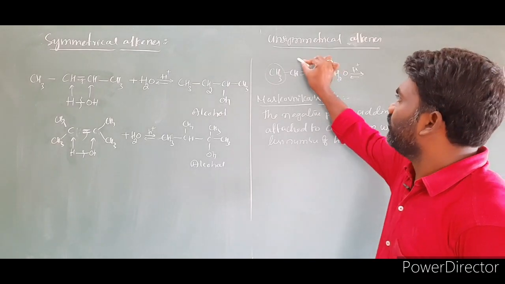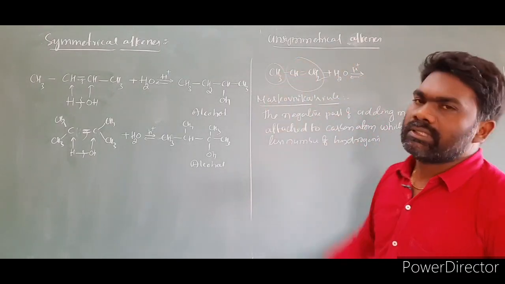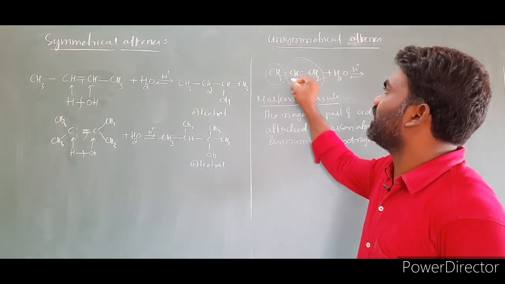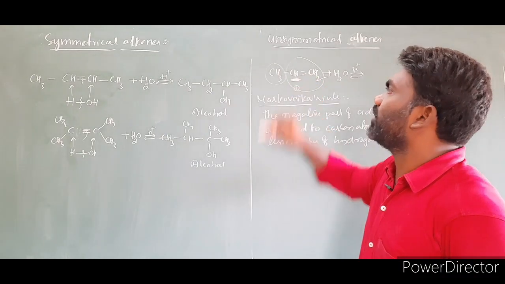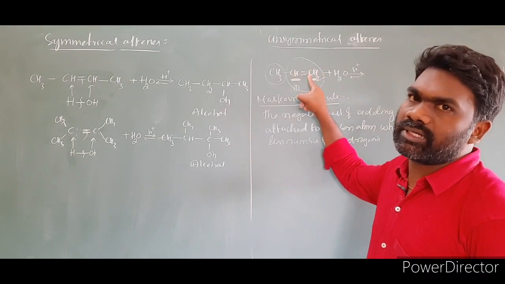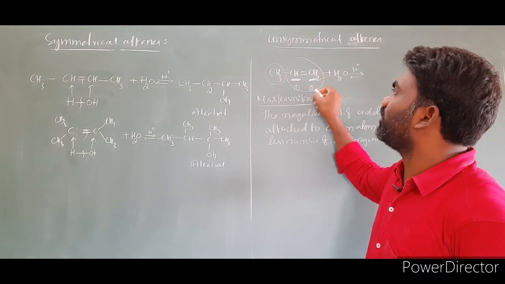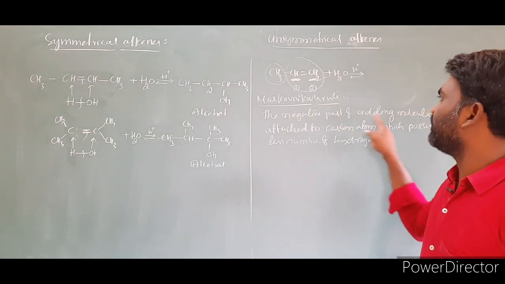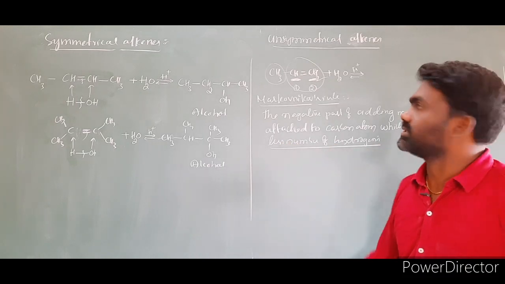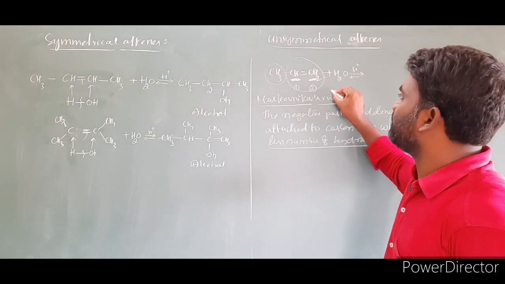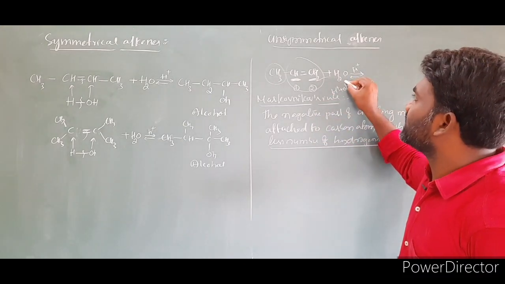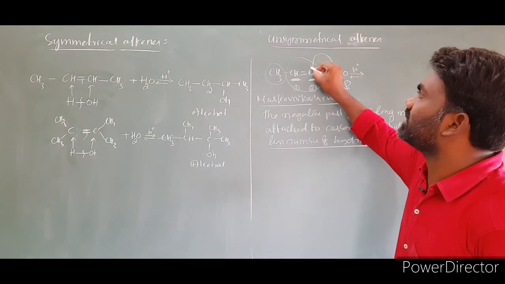Now we have to check the double bonded carbons. Which carbon has fewer hydrogens? This carbon has only one hydrogen. This other carbon of the double bond has two hydrogens. According to the rule, the negative part of the adding molecule gets attached to the carbon which possesses fewer hydrogens. The negative part of this water molecule, H plus and OH minus, is OH. This negative part attaches to the carbon with fewer hydrogens.